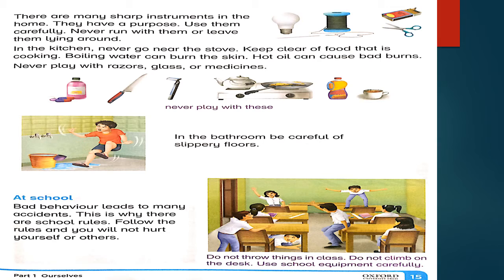The next topic is about being at school. What should we do at school and what are the rules which we cannot break at school? Bad behavior leads to many accidents. This is why there are school rules. Follow the rules and you will not hurt yourself or others. By following the rules given by the school, you cannot hurt yourself or others. So these are called rules for school.